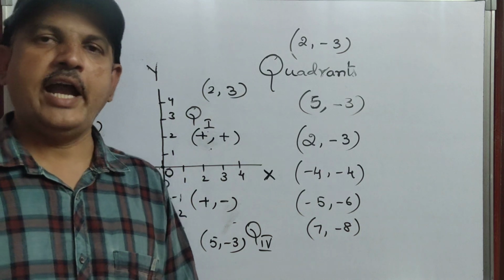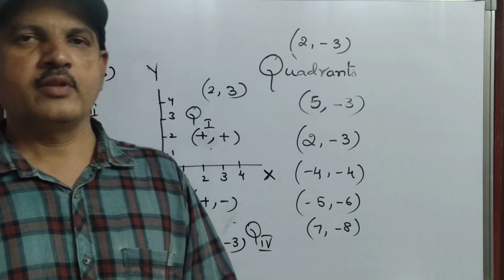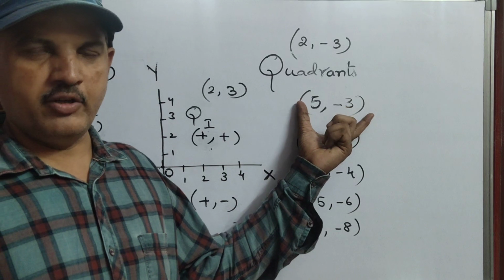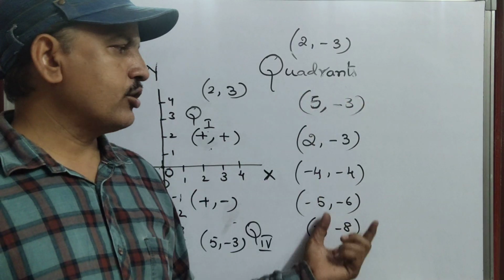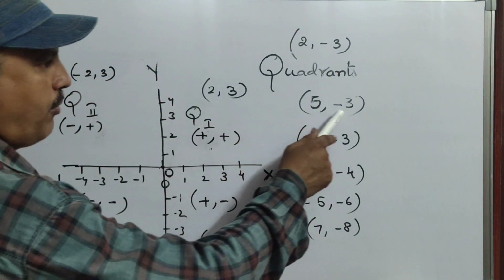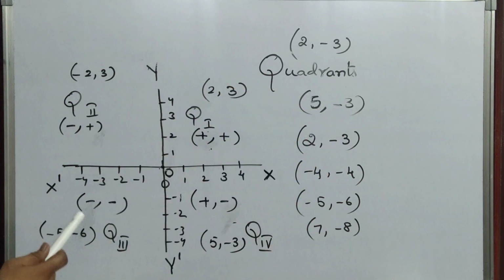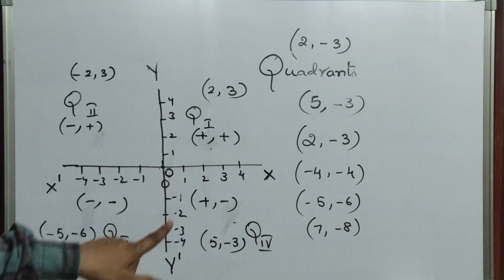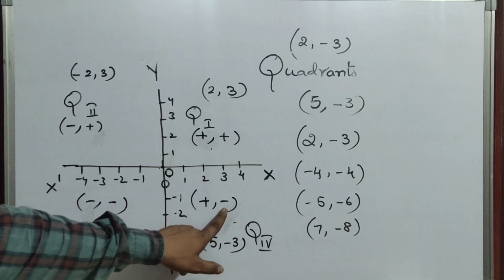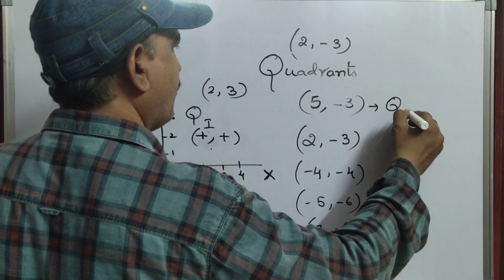They'll ask you to identify which quadrants the given coordinates belong to. The x coordinate and y coordinate are given, and they are asking which quadrants they belong to. Okay. Now 5 comma minus 3. That means one is positive and another is negative. That means the x coordinate is positive and the y coordinate is negative. That means this one belongs to quadrant 4.